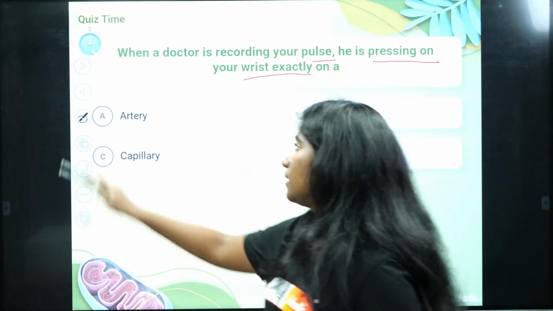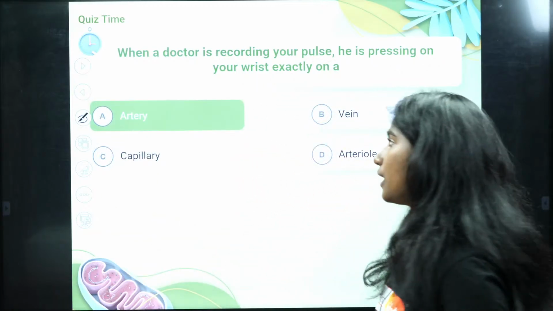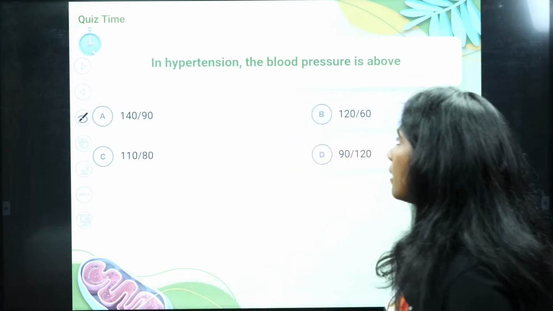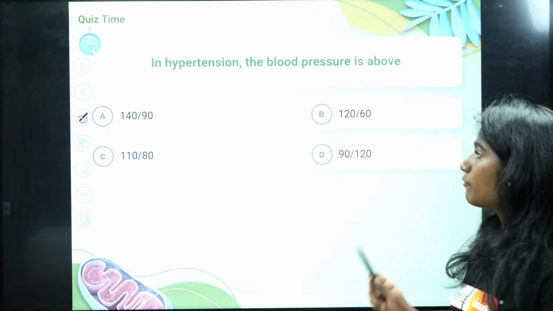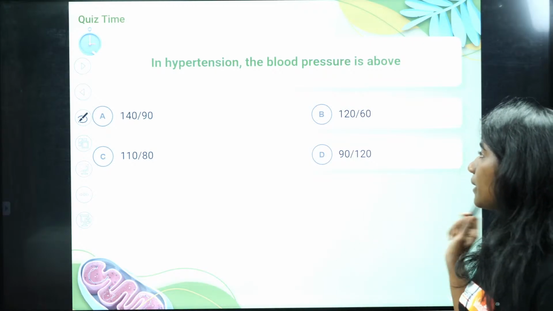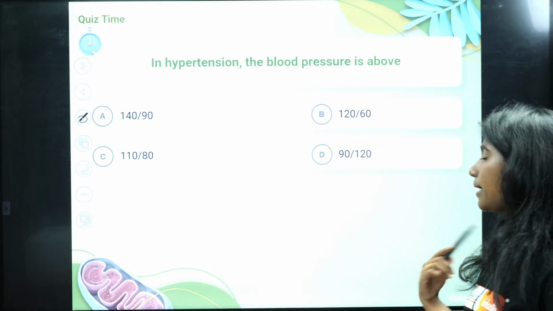It is option A, artery. Okay, fine. In hypertension, the blood pressure is above: is it 140 by 90, or 120 by 60, or 110 by 80, or 90 by 120?